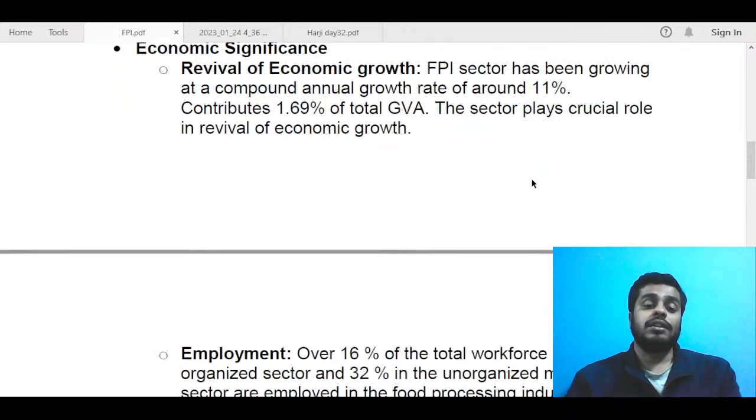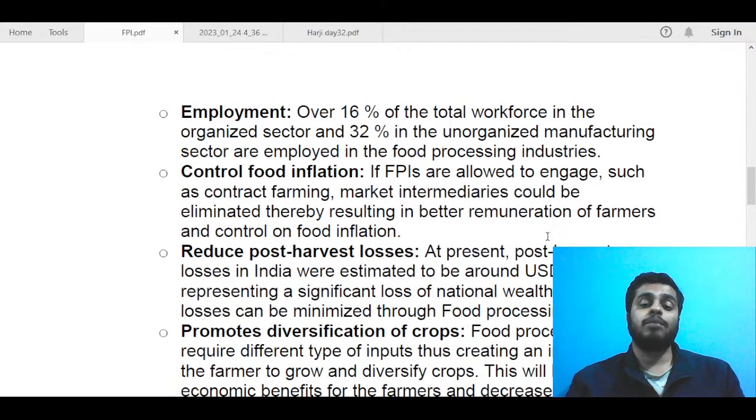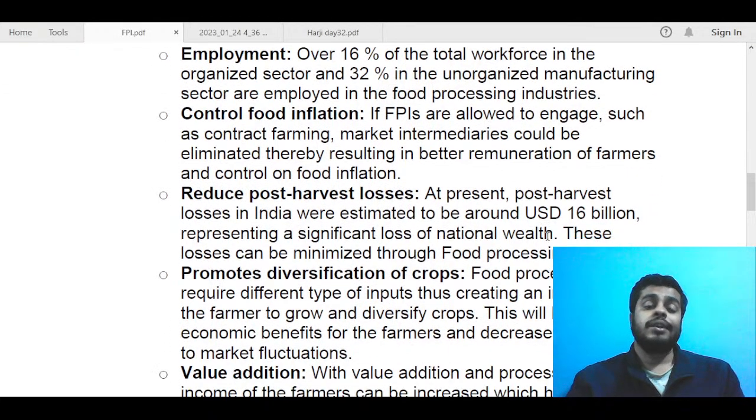CAGR. Next, we can talk about employment. This sector provides a lot of employment in both the organized and unorganized sector. That is greatly significant due to the job creation done by this sector. So you can talk about that. Over 16% of the total workforce in the organized sector and 32% in the unorganized manufacturing sector are employed in the food processing industries.